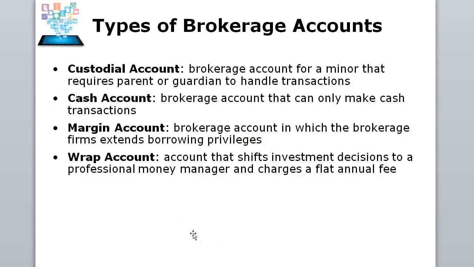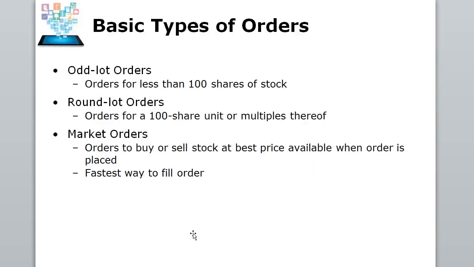Different types of brokerage accounts. You have a custodial account, which is for minors, which most of you don't need. I'm assuming everyone here is over 18. A cash account, where you make all your transactions in cash. You can have a margin account or a wrap account. The margin accounts we'll check out in Chapter 2 and explain what those are about. Basically, a margin account allows you to borrow money to leverage your trades.